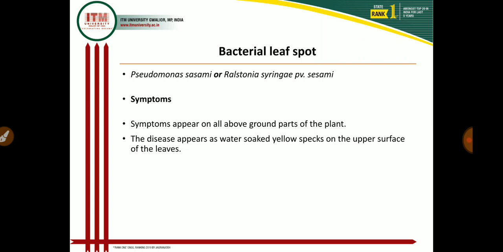So the first symptoms appear on the upper surface of the leaf as yellow specks. When these yellow specks enlarge, they coalesce on the leaf, and also occur on the lower surface of the leaf as well as on the stem. After that, the complete plant shows defoliation due to bacterial leaf spot of sesamum.